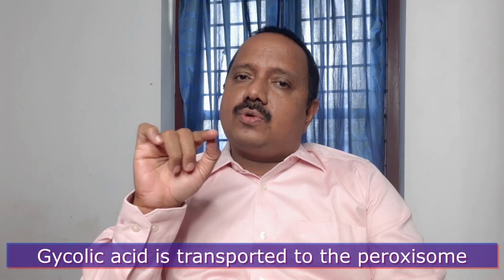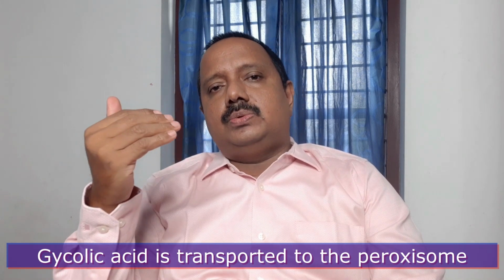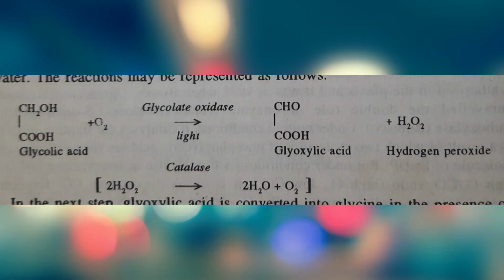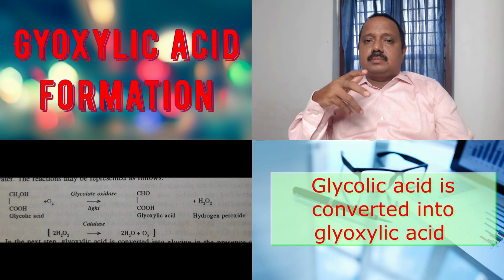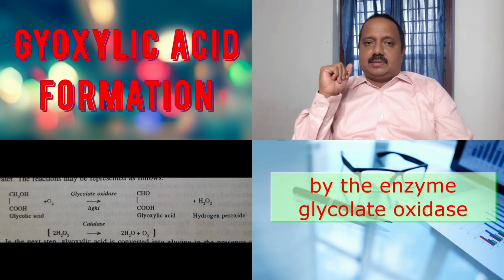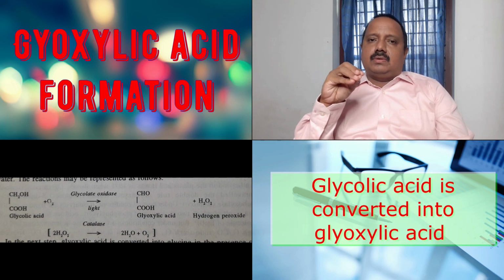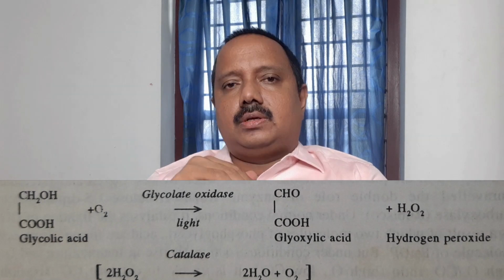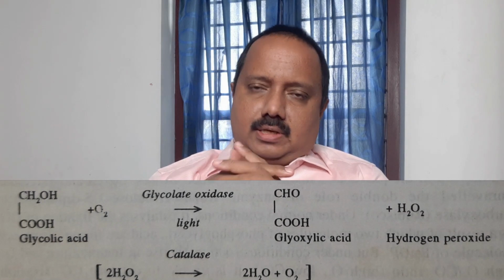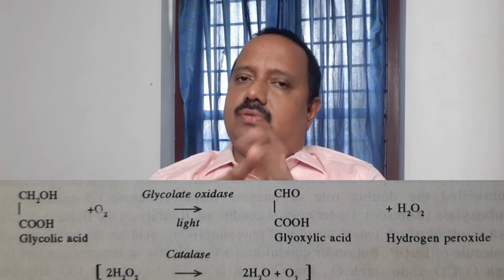The glycolic acid formed by the dephosphorylation of phosphoglycolic acid is transported to the peroxisome. In the peroxisome, the glycolic acid is converted into glyoxylic acid by the enzyme glycolate oxidase. In this reaction, one molecule of hydrogen peroxide is also formed and it gets destroyed by the catalase enzyme, and oxygen and water are formed.